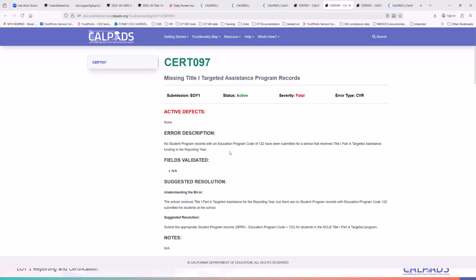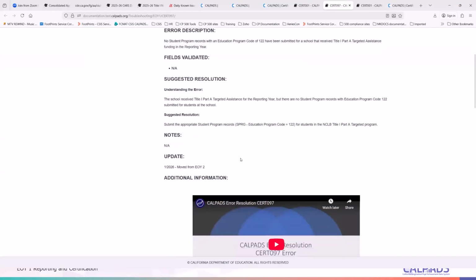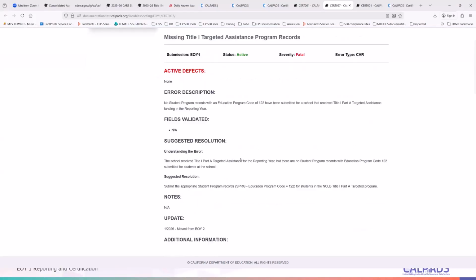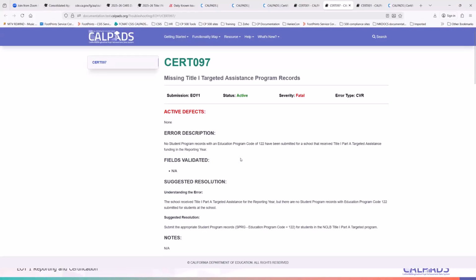If that's the case, if a school is a Title I targeted assistance school, then of course you have to submit your Program 122 for this academic year. Now, if the school was incorrectly identified and should be a school-wide school, then you have to coordinate with your CARS person to resolve the error on the CONAP side.